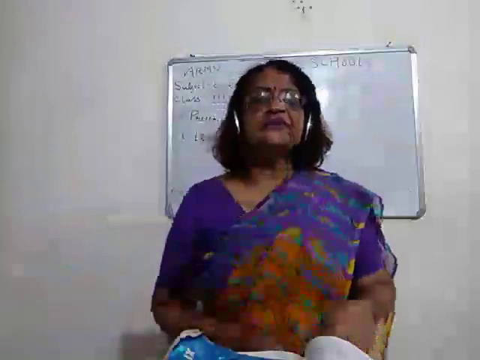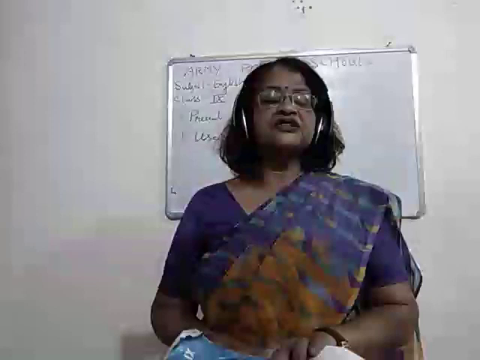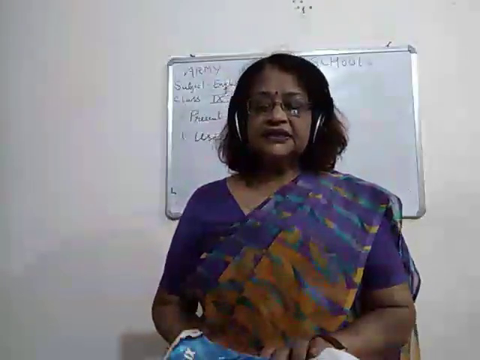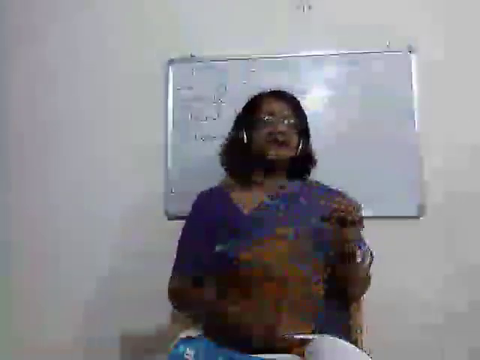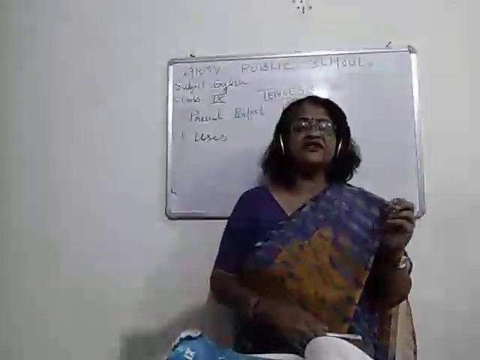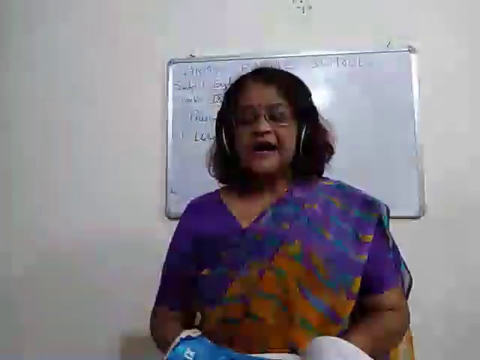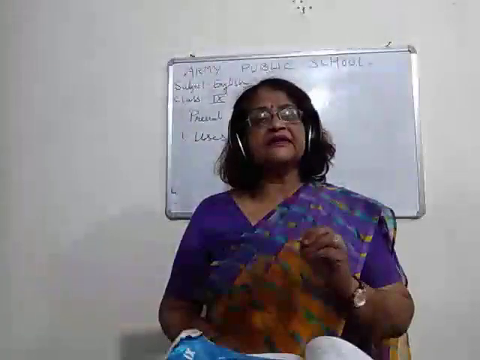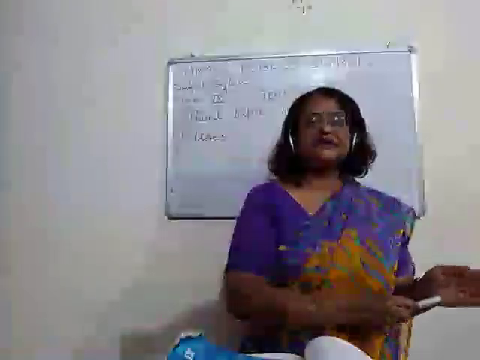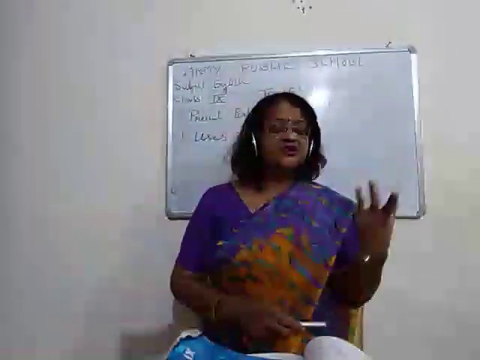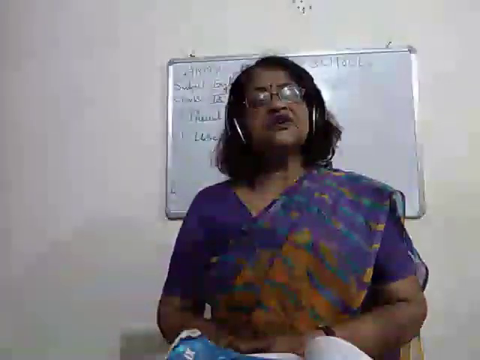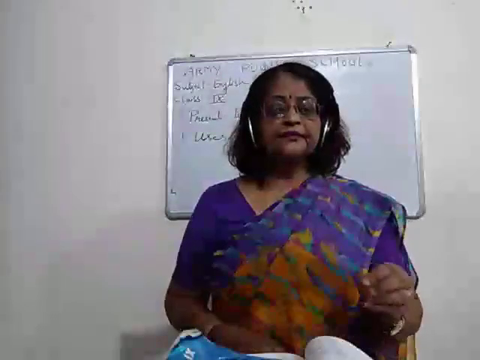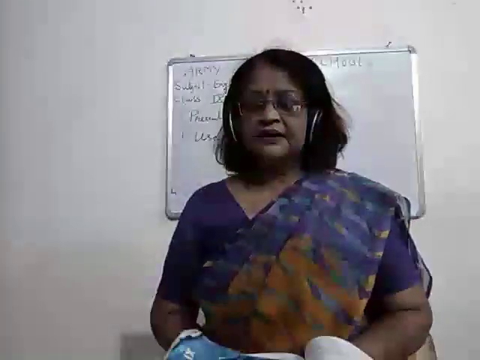Okay. Now children, the second use of present perfect tense: it expresses an action that began in the past and is completed at the present time. Some action you have started, like you people must have started reading some novels, and that action is completed at the present time. That means the action has started in the past and that action is completed in the present time. Then children, which tense will you use? You will use present perfect tense. Example,